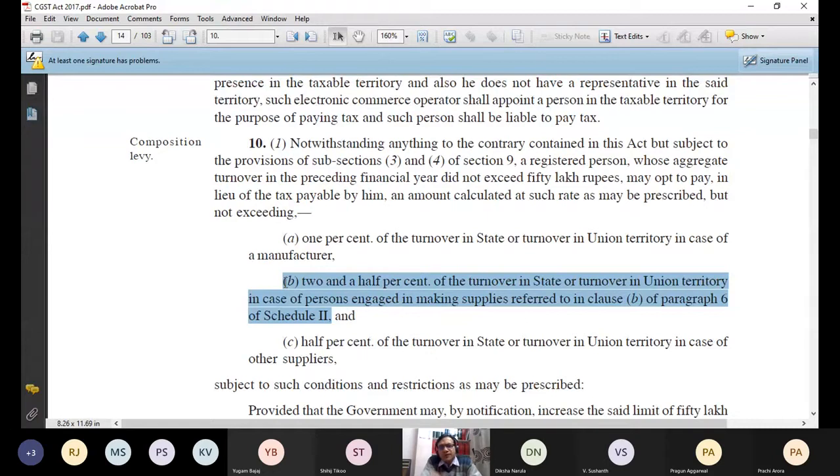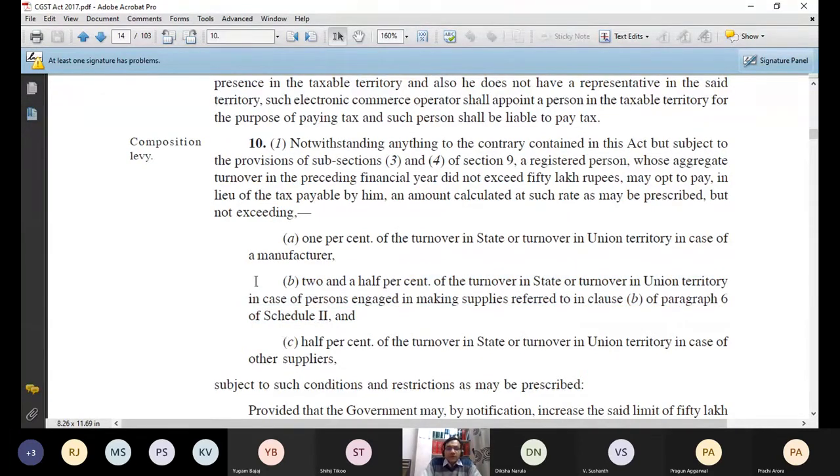Always check the bill. In most of the cases, all the restaurant service providers are availing the benefit of this composition levy scheme, and that is why whenever you see the bill, you can carefully see that the tax rate which they have charged is 5%, 2.5% CGST and 2.5% SGST or UTGST, depending upon at which place you are consuming that or availing the restaurant service. Why that 2.5? Because of this section 10 subsection 1.